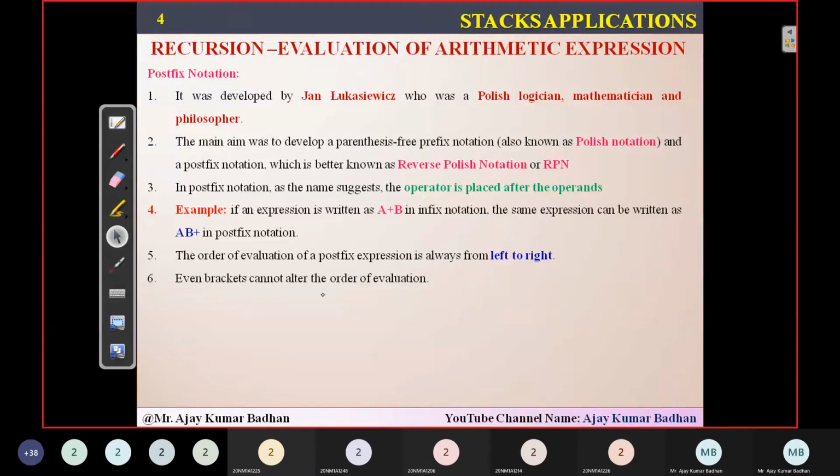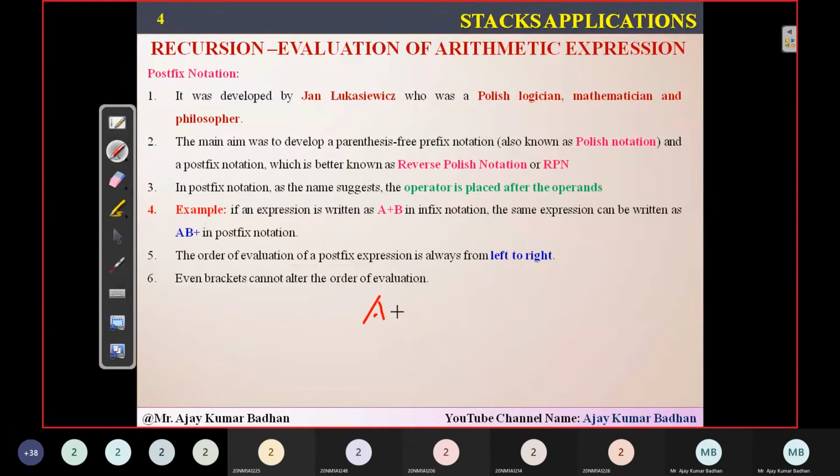Even brackets cannot alter the order of execution here. Even though brackets are present, that doesn't mean you will go to the right side. For example, if you are given a bracket like A plus (B plus C), even though this is given, you know that first you have to solve the expression B plus C. That doesn't mean you will start from this direction, right to left. No, always first you have to come here. First you take expression A only, after that this plus, and then you will solve this bracket. You'll remove the brackets, and when you remove the brackets, you have to solve the inner values. So okay, I will explain it, it is much better.